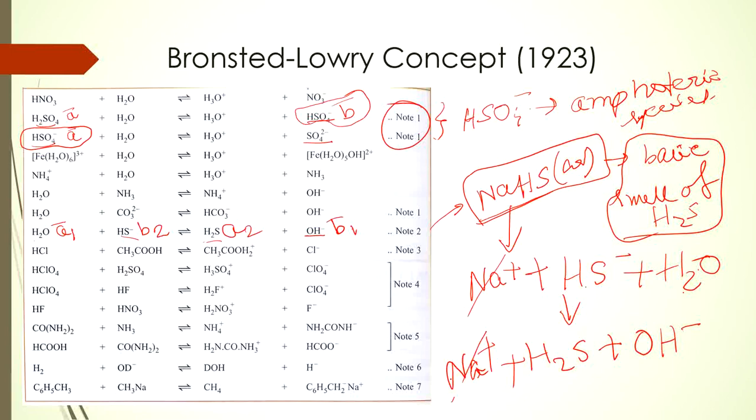So now what are we getting? We are getting H2S as product. Therefore we are getting the smell of H2S, and it is becoming basic in nature. Why is it becoming basic in nature? Because it is generating OH minus, and we know that the concentration of OH minus determines the basic strength of that medium, and the concentration of H plus determines the acidic strength of that medium. So as the concentration of OH minus increases in the medium, it would definitely be basic in nature.